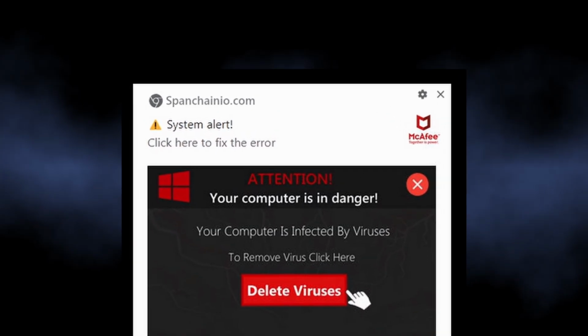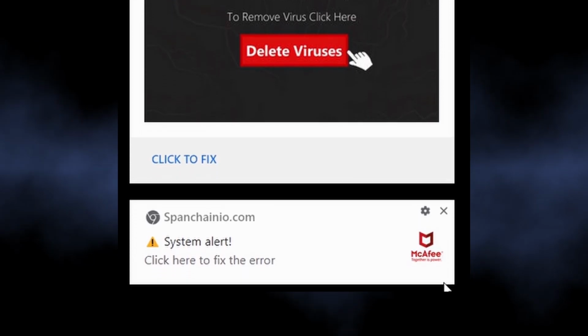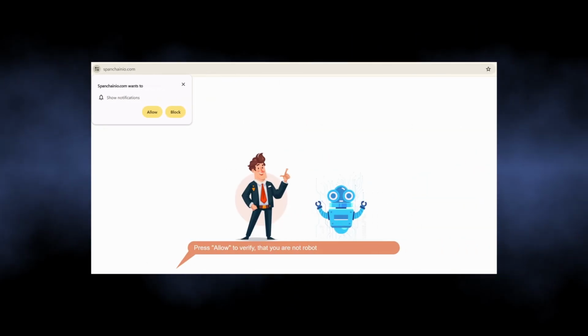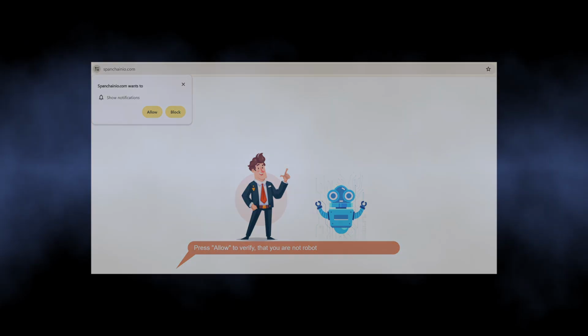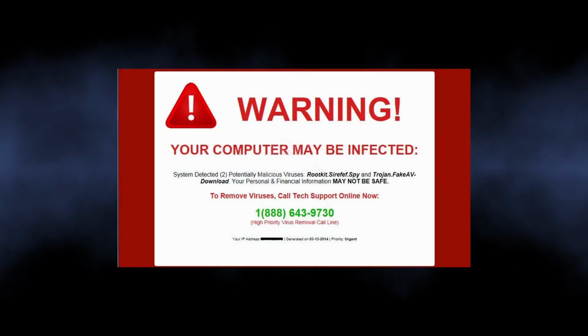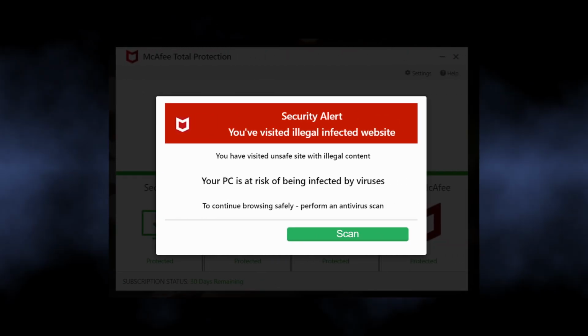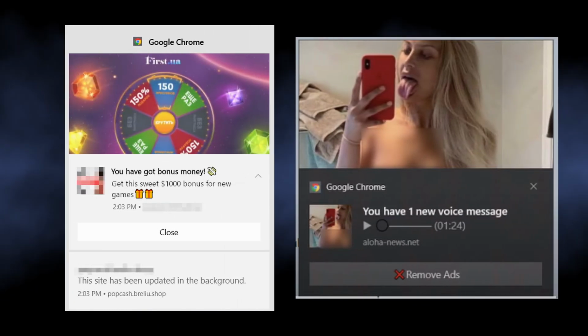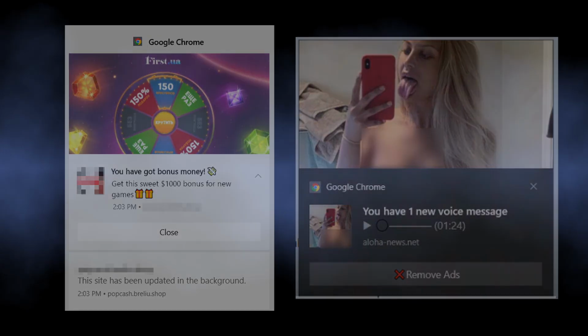The notifications from SpamChain.io.com are part of a malicious campaign that aims at showing people dozens of unwanted advertisements. It abuses the legit browser mechanism of push notifications to show advertisements, not only in the browser itself but also in the system notification bar. Such ads contain alarming information, like that your computer has a virus and you should install the so-called recommended antivirus immediately. At the same time, you can see pop-ups promoting a gambling website or a dating service. Everything depends on who has paid the scammers.